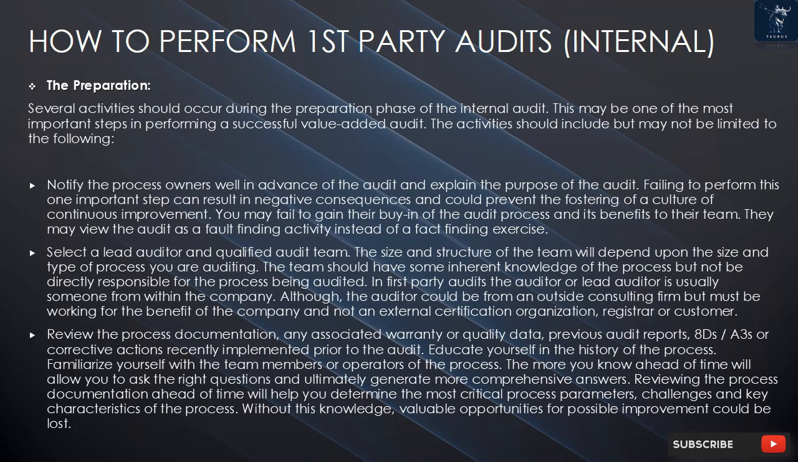Select a lead auditor and qualified audit team. The size and structure of the team will depend upon the size and type of process you are auditing. The team should have some inherent knowledge of the process but not be directly responsible for the process being audited. In first-party audits, the auditor or lead auditor is usually someone from within the company. Although, the auditor could be from an outside consulting firm but must be working for the benefit of the company and not an external certification organization, registrar, or customer.